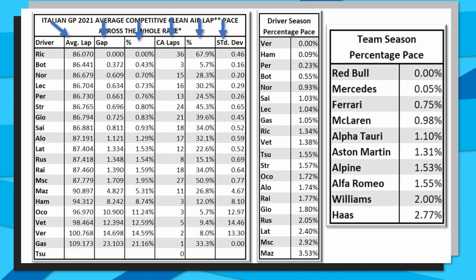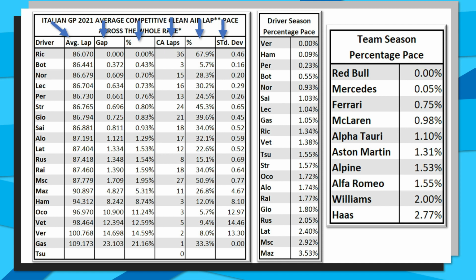So Mercedes are still just 0.05% slower than Red Bull. They are slowly closing that pace gap overall. We have seen it at around 0.3%, 0.4%, and it is now just 0.05, with Ferrari still the third fastest car overall, but McLaren having retaken them for third in the Constructors' Championship.